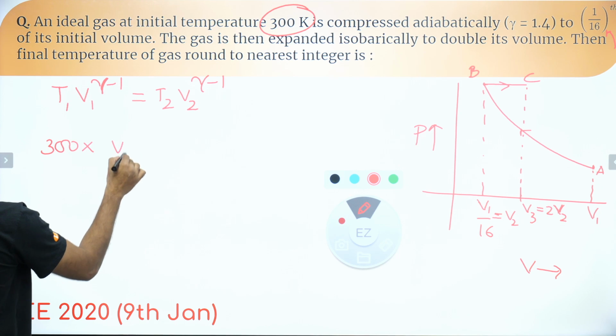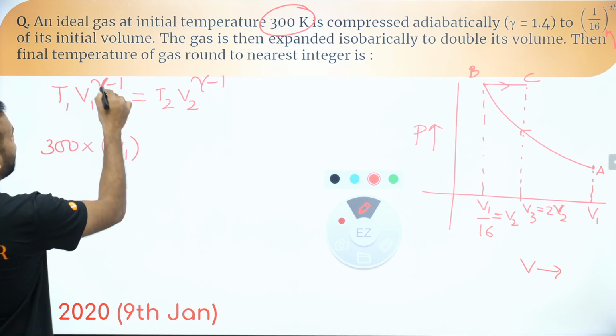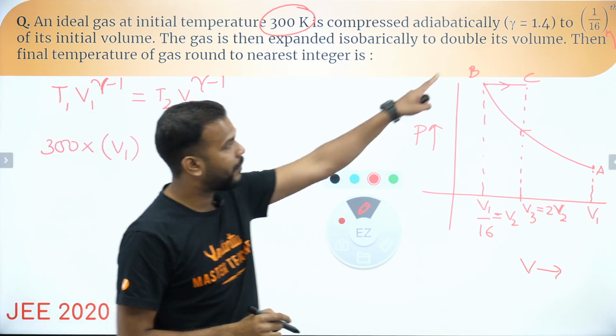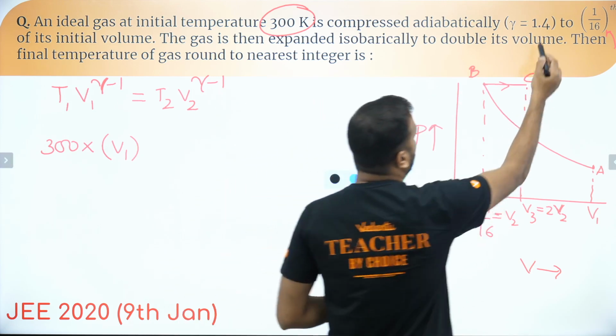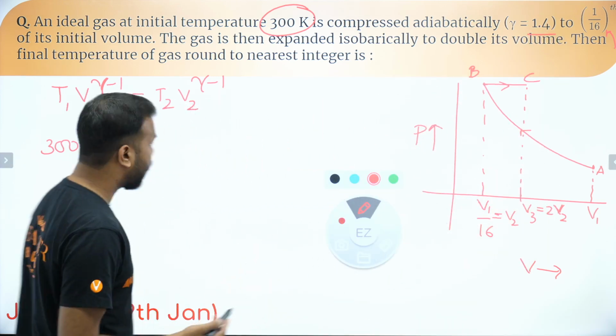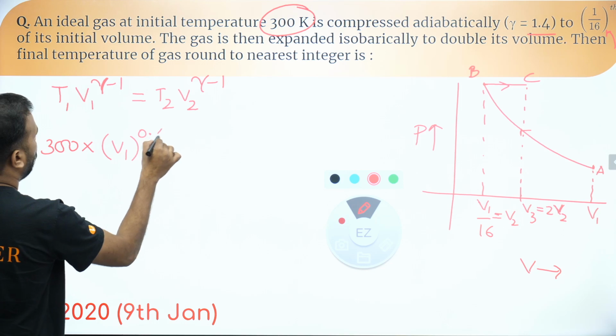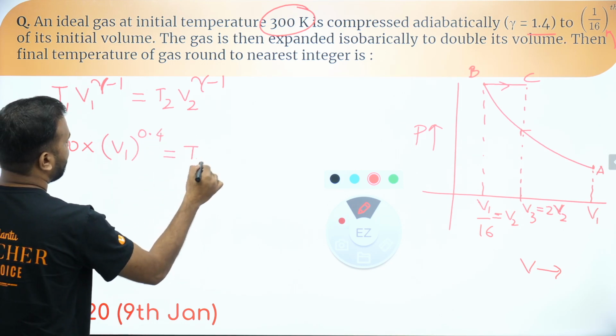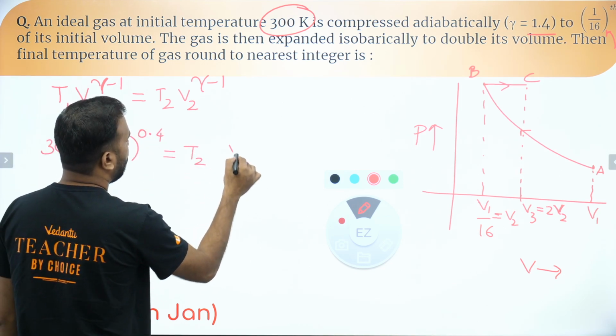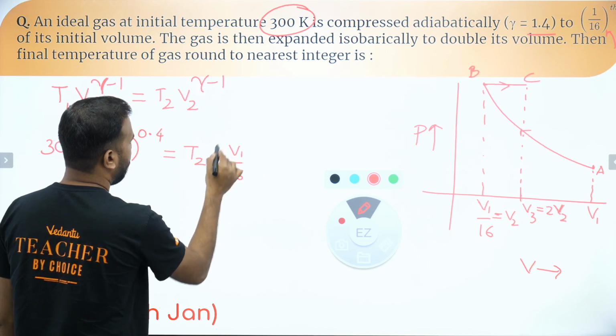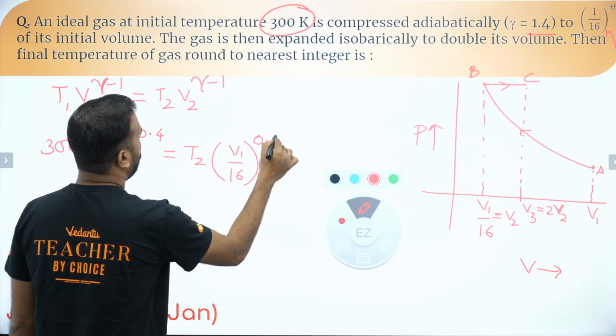Initial volume, let's call it V1. Its power is gamma minus 1. How much is gamma, guys? Gamma is 1.4, and minus 1 from that, I'm going to get 0.4. T2 obviously is unknown, and V2 is V1 by 16, and this is also to the power 0.4.